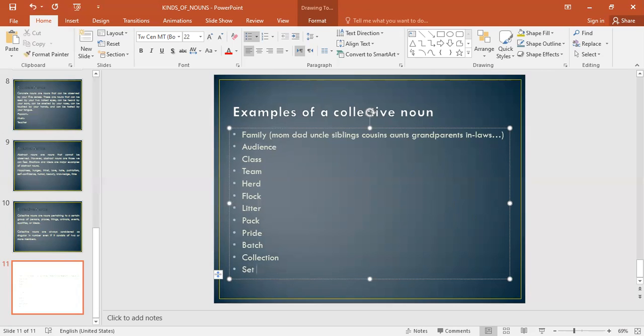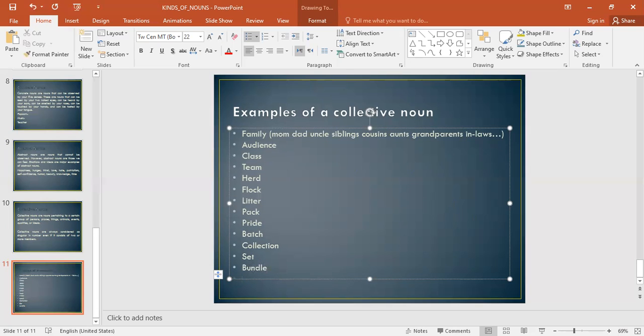The word set: if we buy a makeup set, a set is not made up of one thing. You're talking about maybe three or four items in a set. A bundle means a group of things put together, a bundle of money. That means a bunch of money, not just one. A swarm is a group of insects.